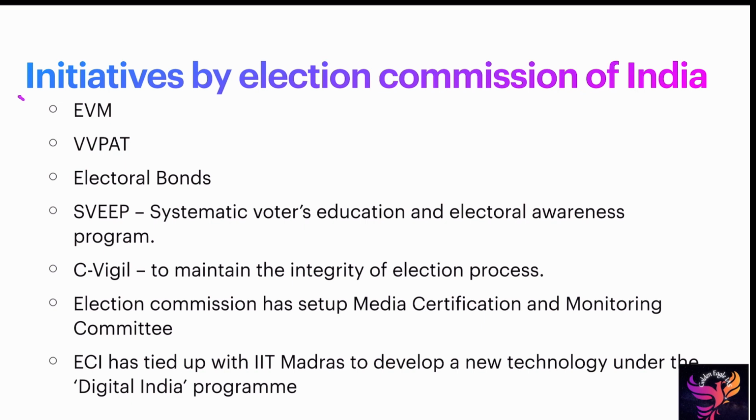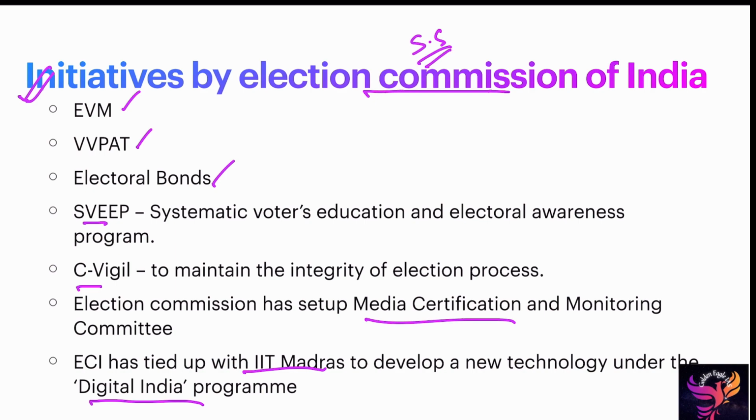Here I'll just give you some additional pointers for mains based questions. The initiatives: EVM, VVPAT, electoral bonds, SVEEP, C-Vigil, media certification, Digital India program of IIT Madras. These things, if you want, you can take a screenshot and use them in your mains answer writing.